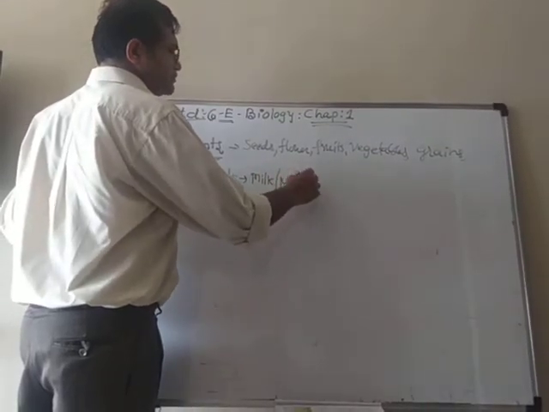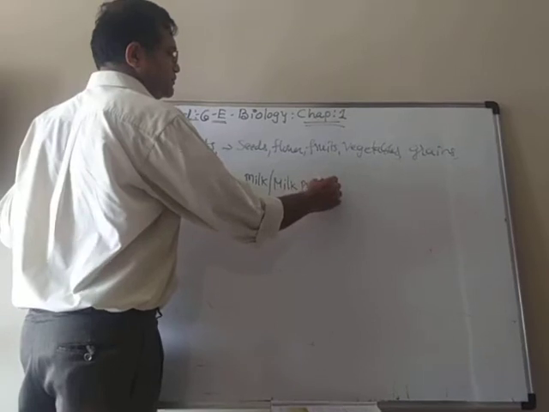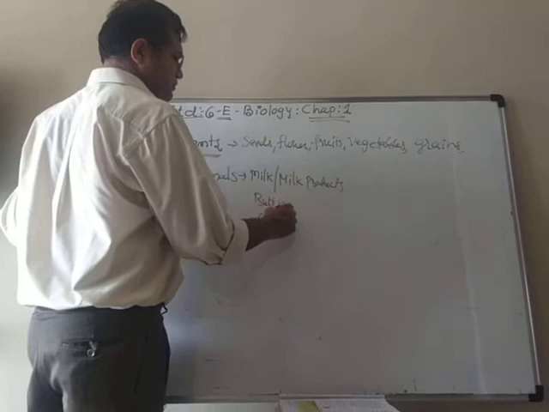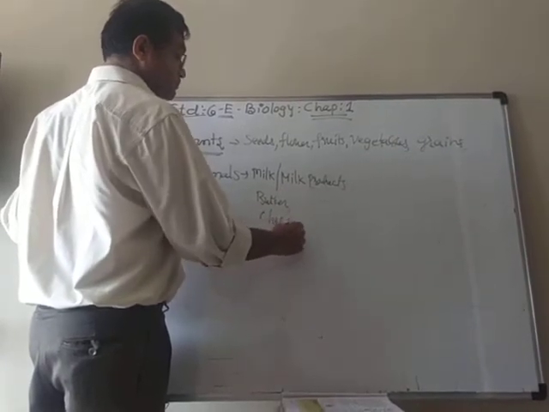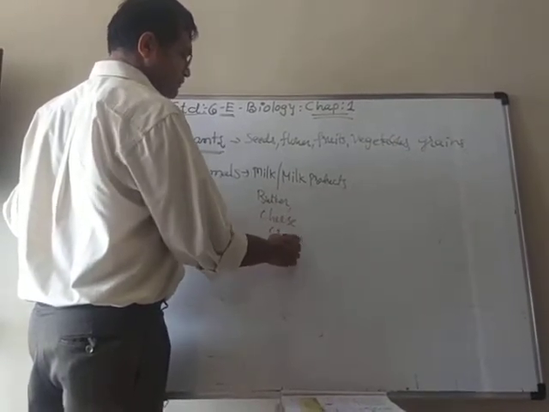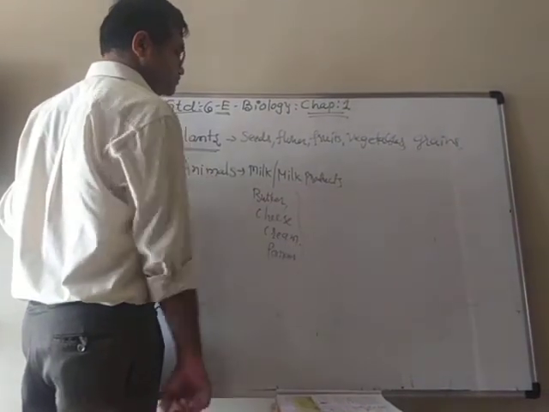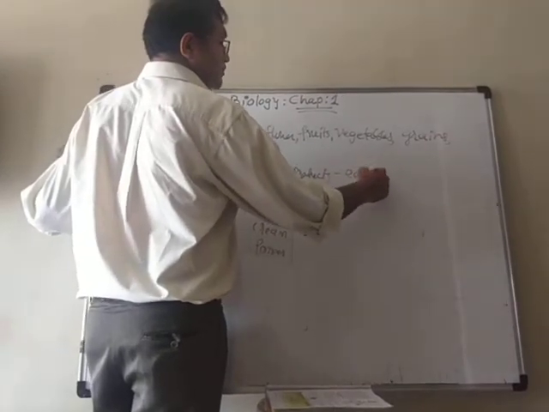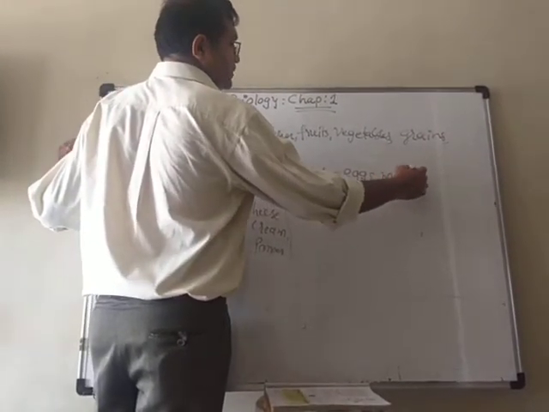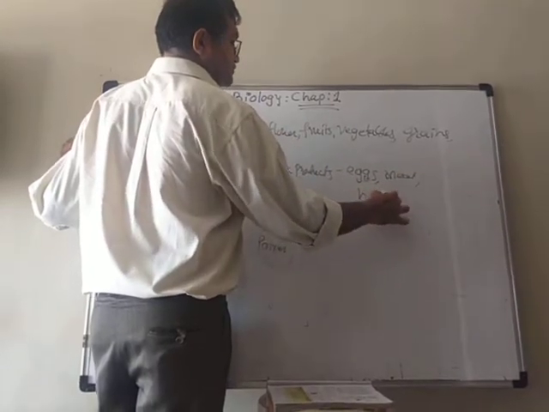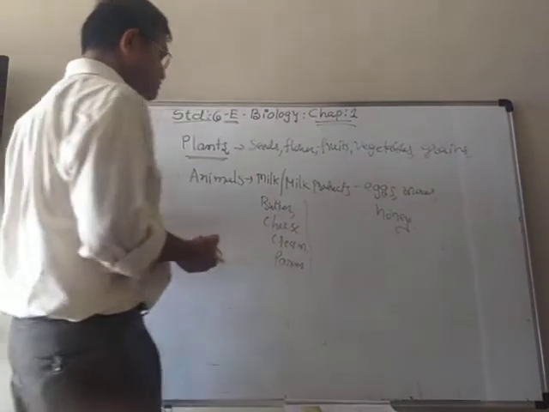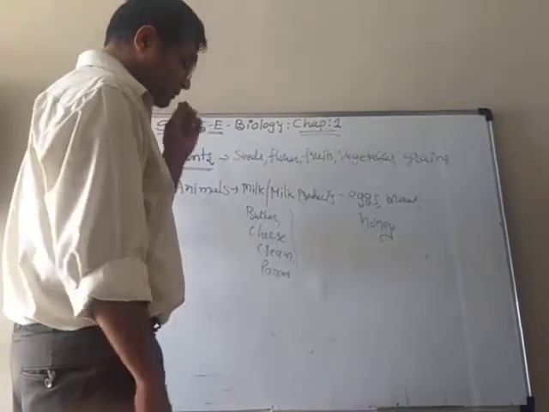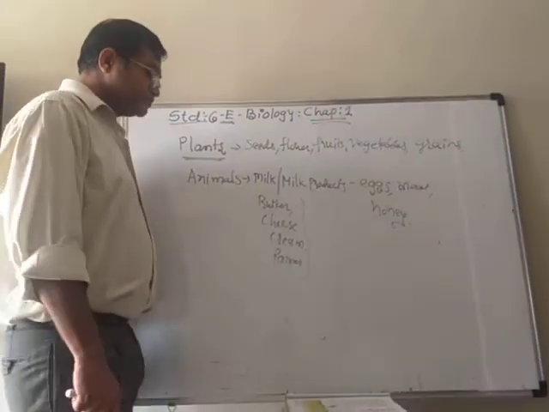milk products like butter, cheese, cream, paneer, etc. Also we get eggs, meat and honey. So most of our ingredients, food products are from the plants and animals.